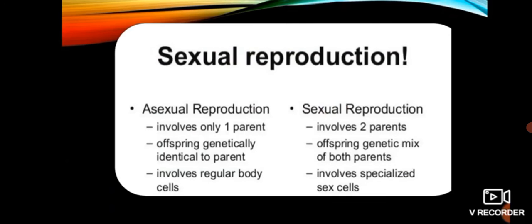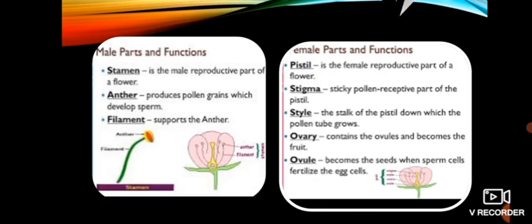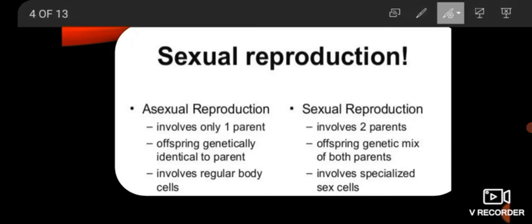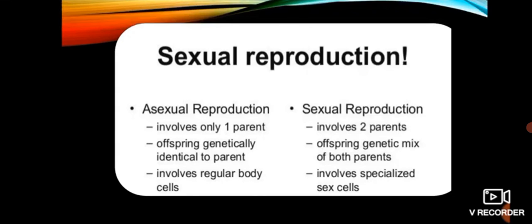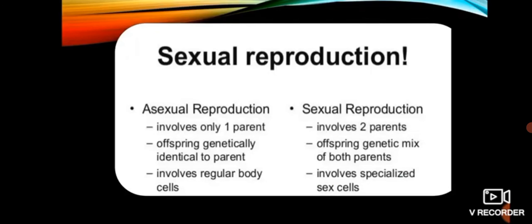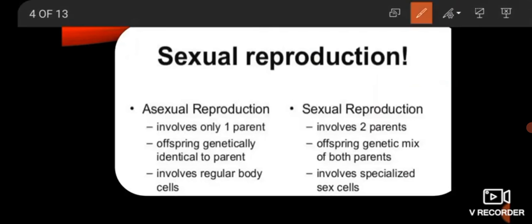Before we start with the definition of sexual reproduction, let's look at the difference between asexual and sexual reproduction. Dear students, asexual reproduction involves only one parent, that you all know. In this process they involve only one parent, whereas sexual reproduction involves two parents.